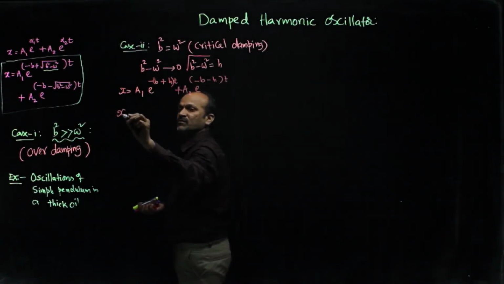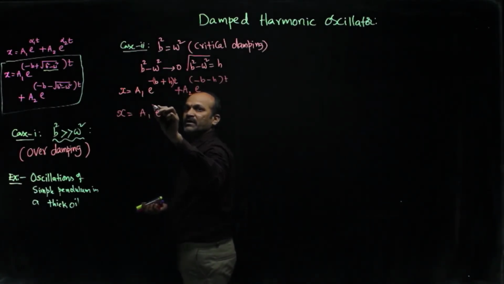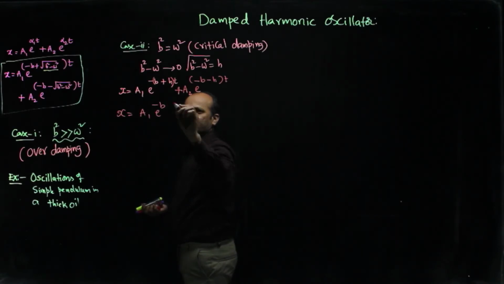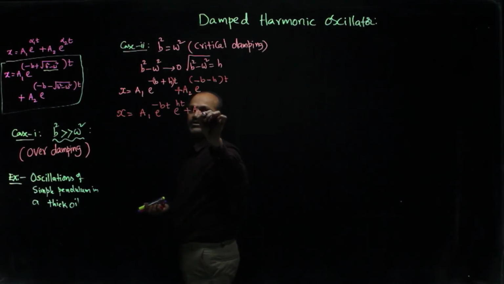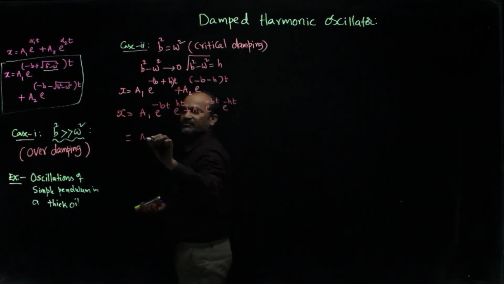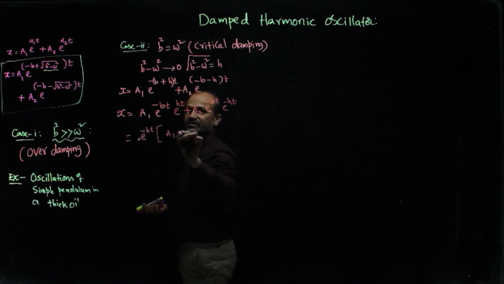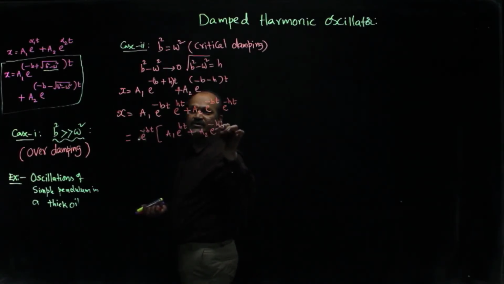So, x is equal to a1 e power minus bt into e power ht plus a2 into e power minus bt into e power minus ht, and if I take e power minus bt common over here, a1 into e power ht plus a2 into e power minus ht, we get,